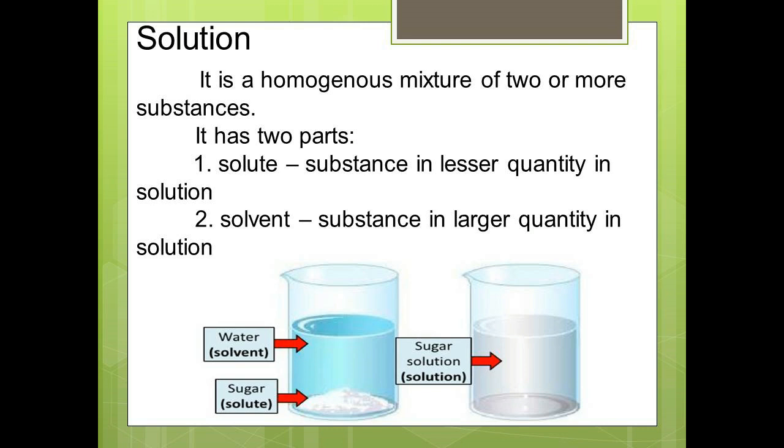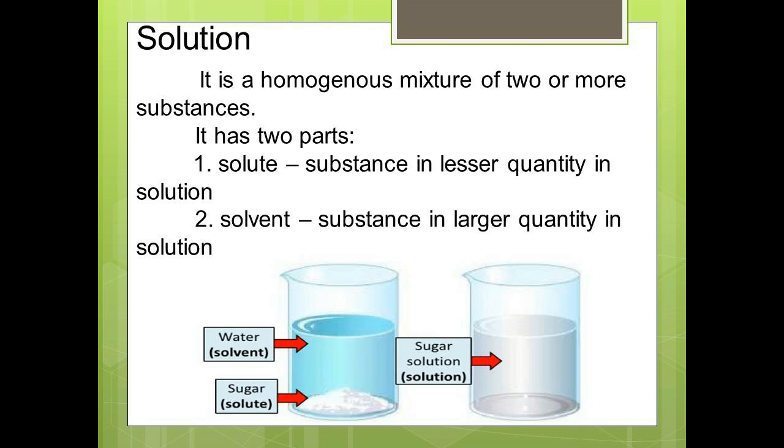So here water is the solvent and sugar is the solute. The substance in lesser quantity in a solution is the solute, and the substance in larger quantity is the solvent. Here water is the larger quantity, so it is the solvent, and sugar is the lesser quantity, so it is the solute.